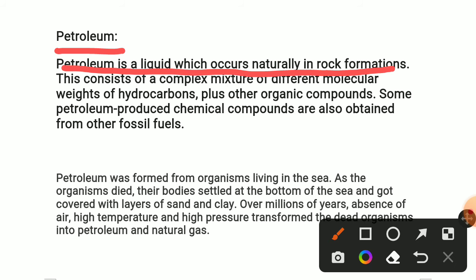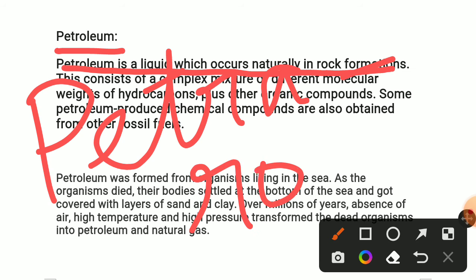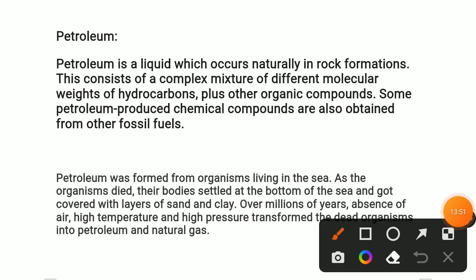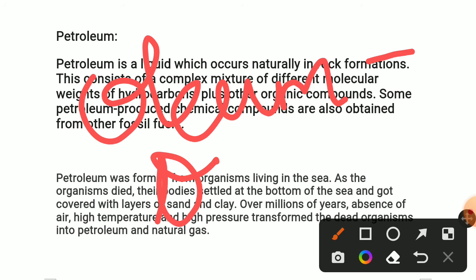Petra means rock. Oleum means oil. Rock oil. The meaning of petroleum is rock oil. In this itself, you will understand what is petroleum. The oil which is mined or taken from rocks is called petroleum.